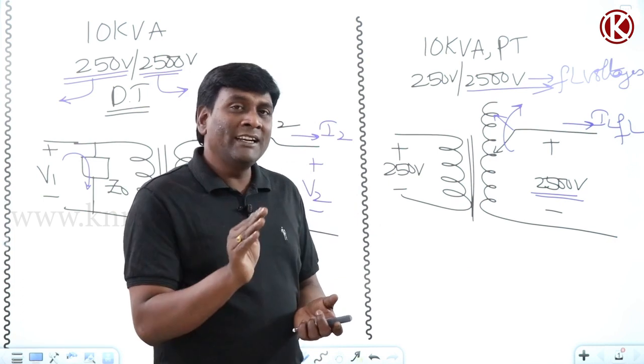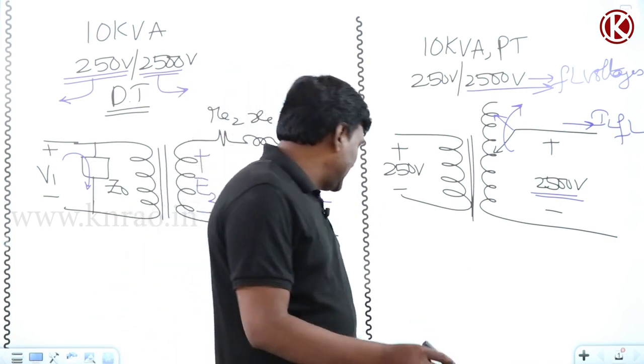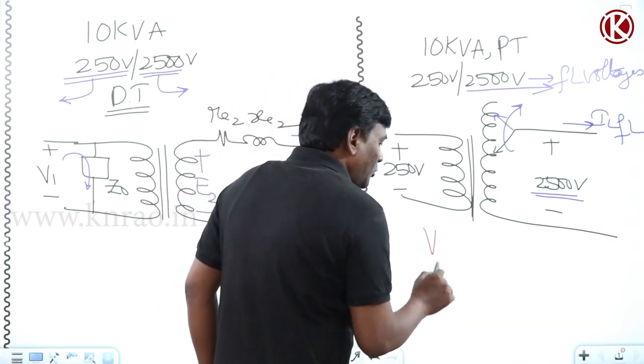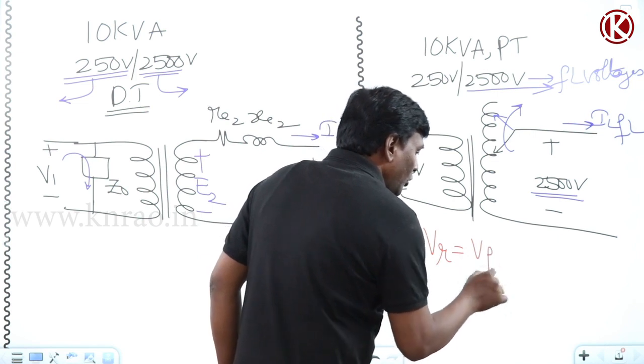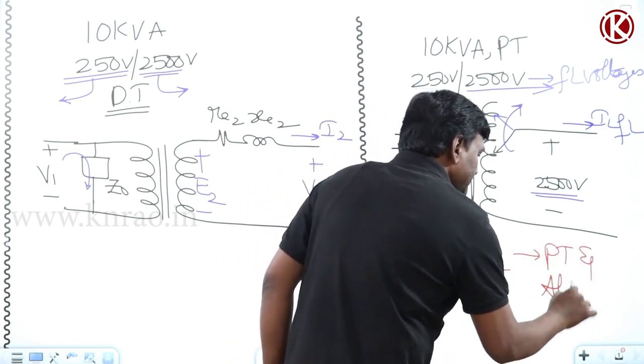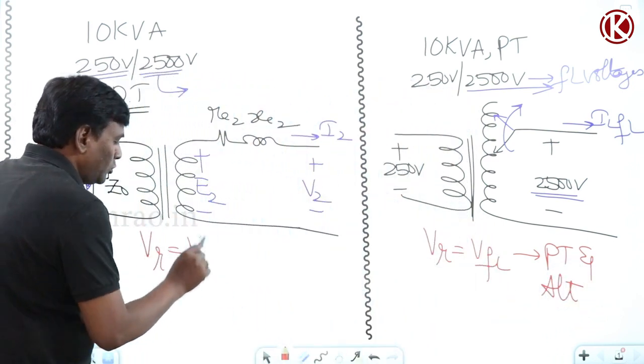So rated voltage is going to be full load voltage for an alternator. So see here, rated voltage equals full load voltage in a power transformer and an alternator. If you think of the distribution transformer, rated voltage equals no load voltage.